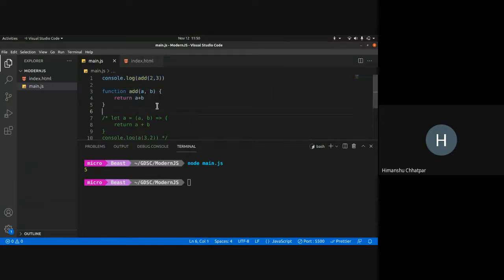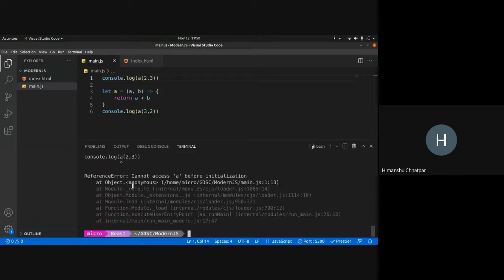But this works only with functions declared with this keyword, not function expressions. Function expressions don't have this luxury. This luxury is only available to proper functions. You can't do this with arrow functions. If I try to do this with arrow functions, right? It will show me: cannot access A before initialization. Look, the error message is cannot access A before initialization. It knows A exists, but it cannot access it before its initialization.